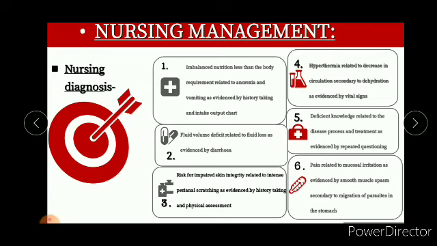And then pain related to mucosal irritation, evidenced by smooth muscle spasm secondary to migration of parasites in the stomach. Okay, so there is pain related to infection, so we should give the proper medication prescribed by the physician, and teach a method of distraction to reduce pain. In case of a child, it may be showing cartoons or TV shows, because it distracts them, and set a comfortable position that can reduce pain, and provide rest periods to promote relief, sleep, and relaxation.